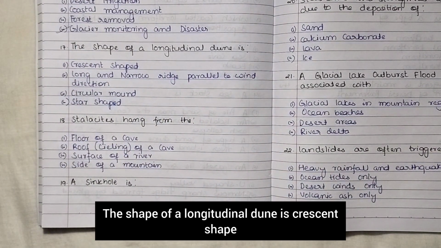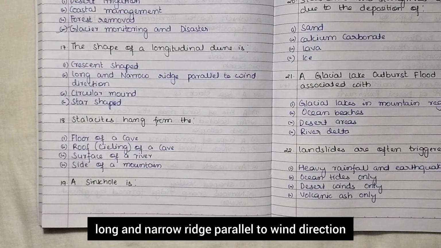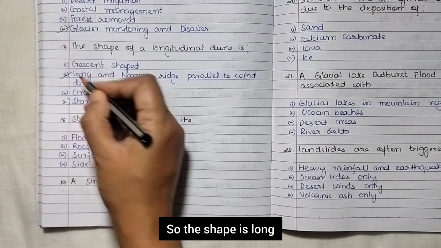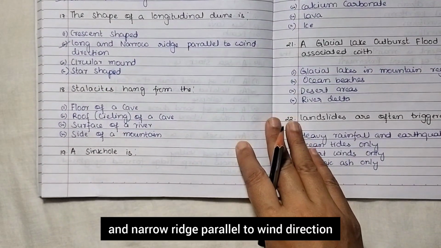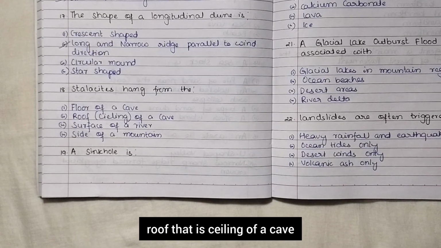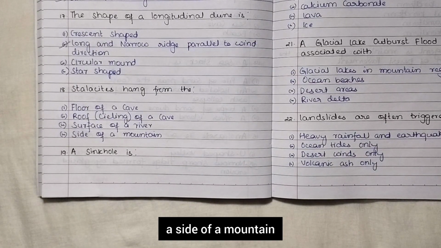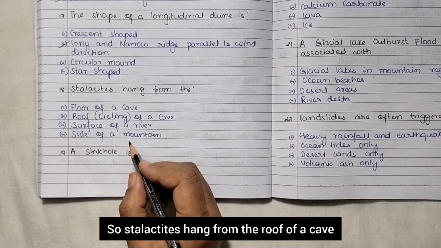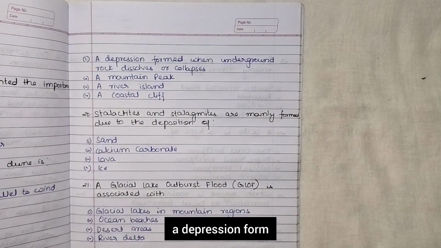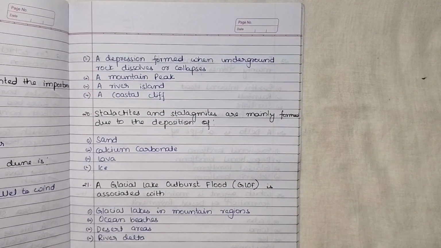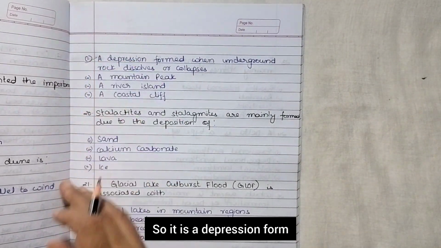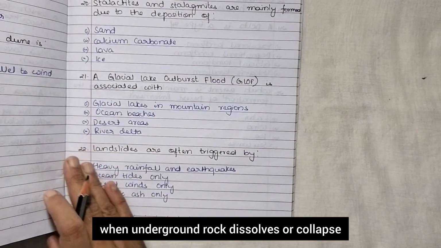The shape of a longitudinal dune is crescent shape, long and narrow ridge parallel to wind direction, circular mound, star shape. So the shape is a long and narrow ridge parallel to wind direction. Stalactites hang from the floor of a cave, roof, that is ceiling of a cave, surface of a river, a side of a mountain. So stalactites hang from the roof of a cave. A sinkhole is a depression formed when underground rock dissolves or collapses, a mountain peak, a river island, a coastal cliff. So it is a depression formed when underground rock dissolves or collapses.